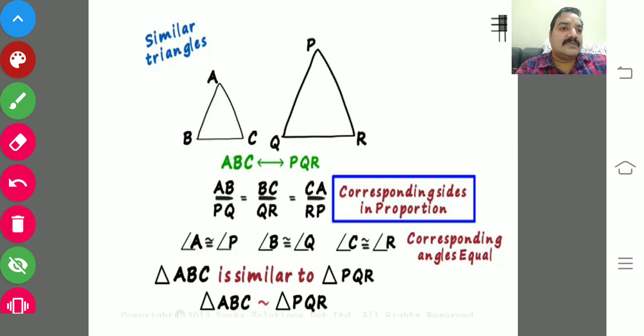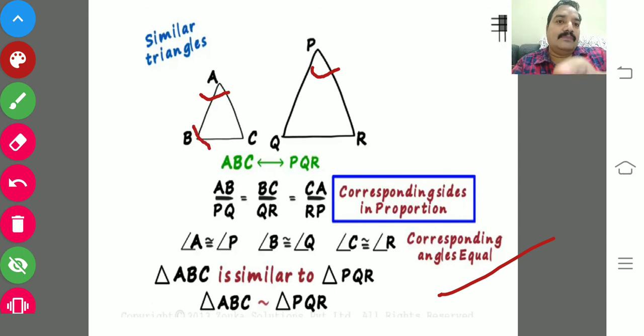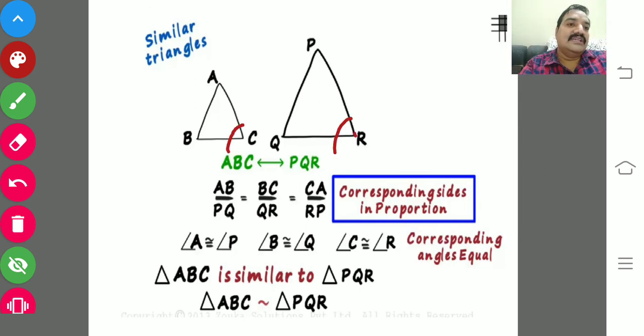Next, the corresponding angles. Suppose angle A equals 40, then P should be 40 degrees. If angle B equals 60, angle Q should be 60 degrees. If angle C equals 80, angle R must be 80 degrees. So corresponding angles should be equal. These two are very, very important properties.